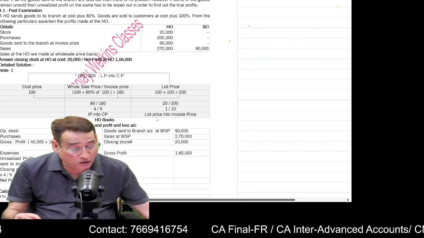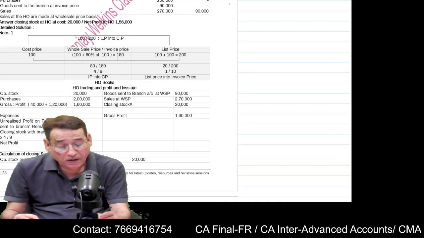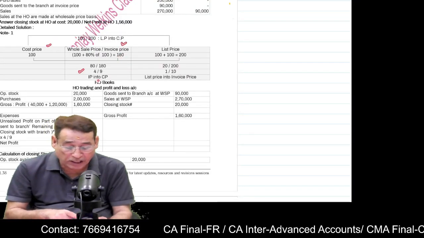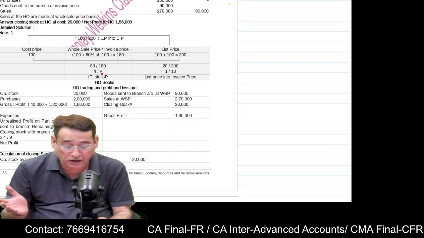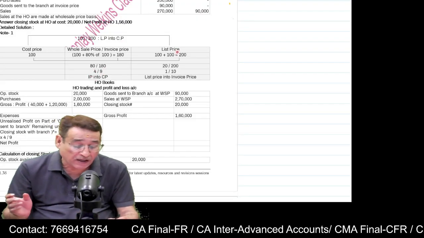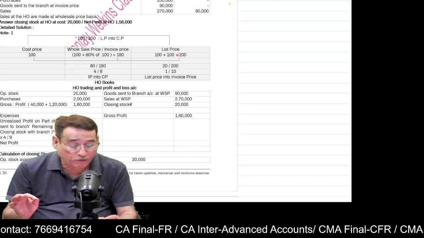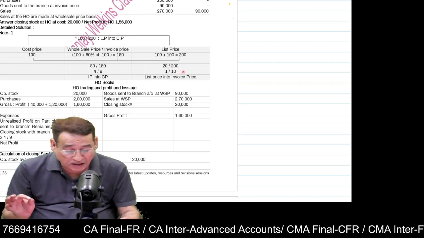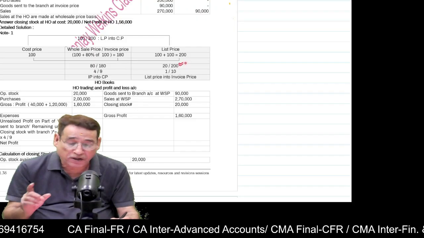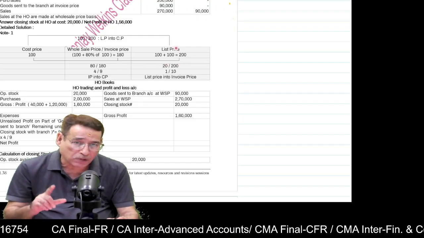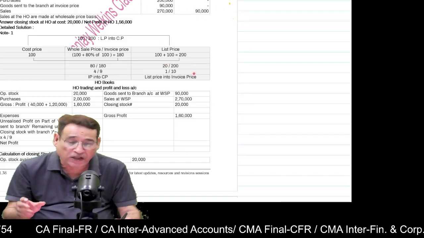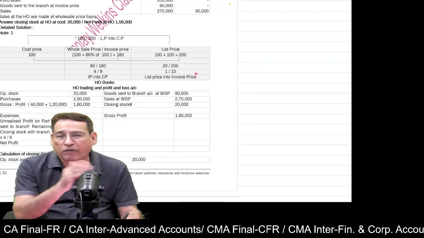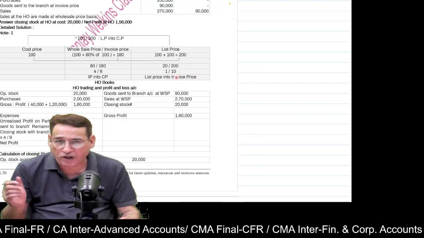We know that in order to convert invoice price into cost price, we will apply a rate of 80 by 180 or 4 by 9. I have also written it here. Similarly, the difference between 180 and 200 is 20 by 200 or 1 by 10. Because the denominator is the list price and this is the difference between list price and invoice price, if I apply this rate on an item at list price, it will get converted into invoice price.